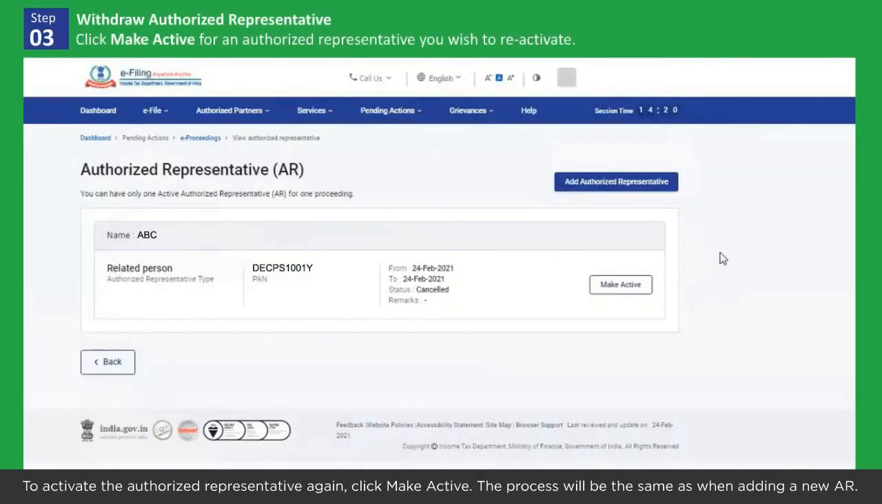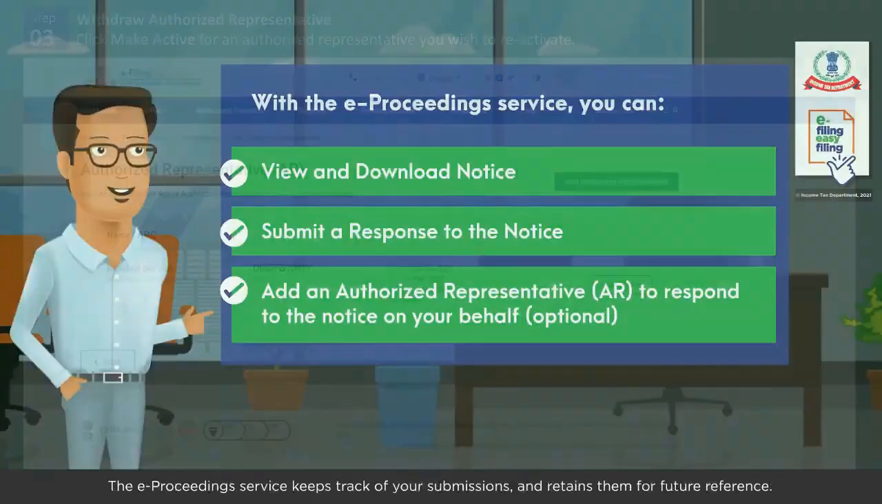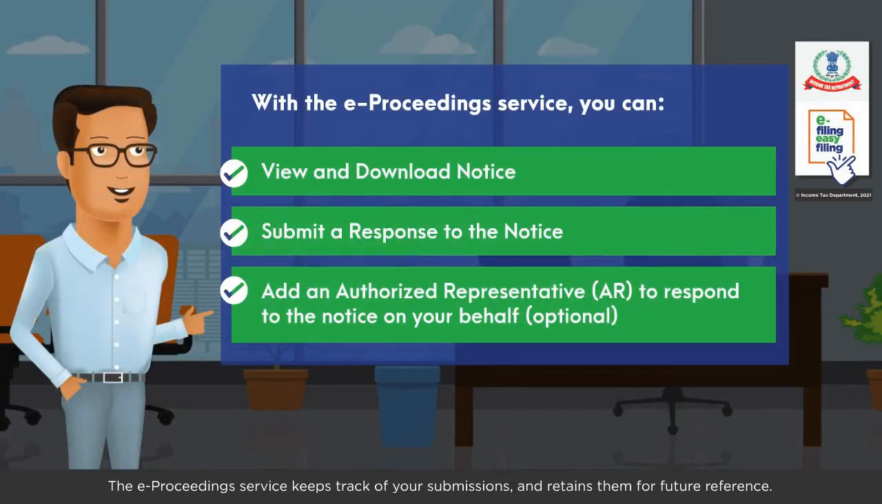To activate the authorized representative again, click Make Active. The process will be the same as when adding a new AR. The e-Proceedings service keeps track of your submissions and retains them for future